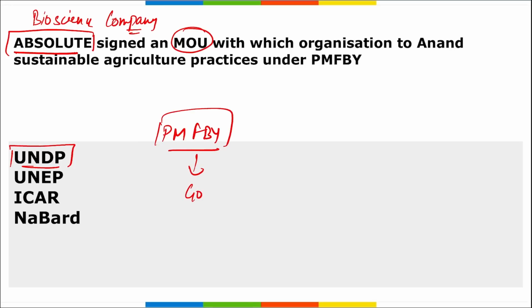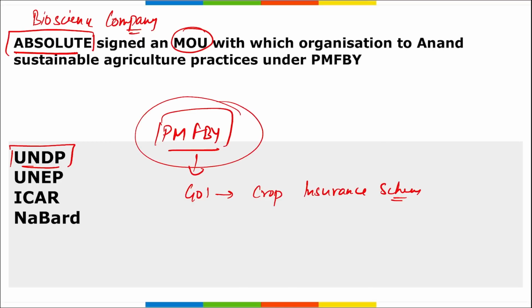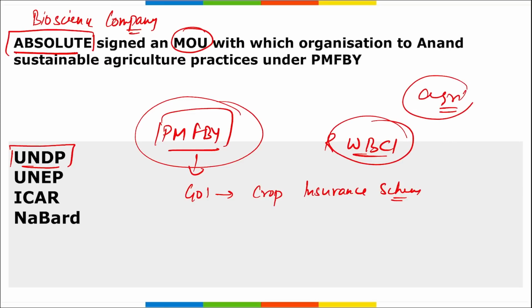It is a crop insurance scheme by the government of India, right? Crop insurance scheme, correct? Then remember, the main objective was to boost the implementation of this Pradhan Mantri Fasal Bima Yojana and the Restructured Weather Based Crop Insurance Scheme. And by the name of both those schemes, we can see the main aim here is to enhance the agriculture sector, right? And it is not enhance here, it is promote, correct?